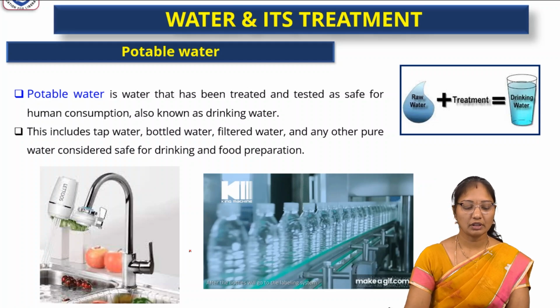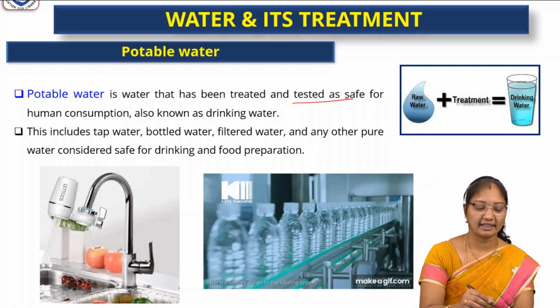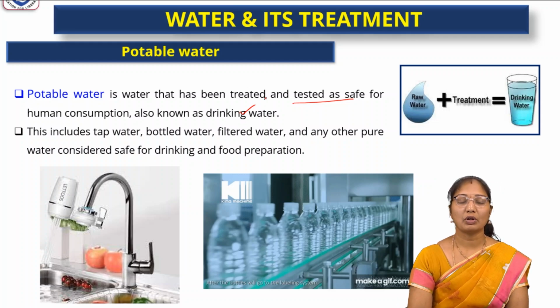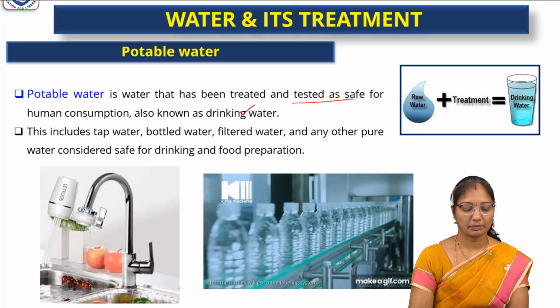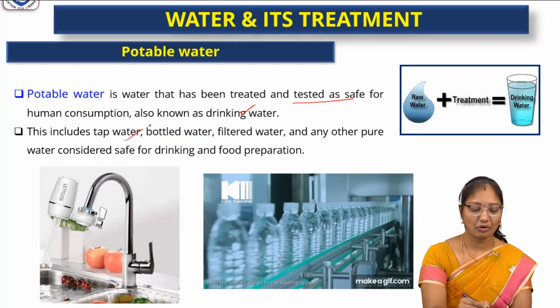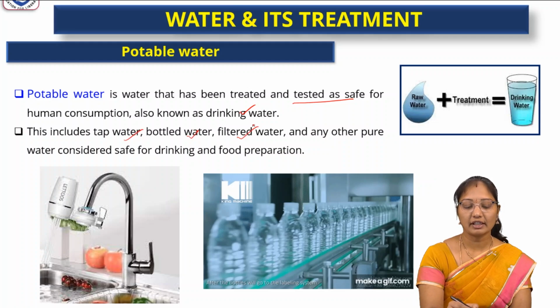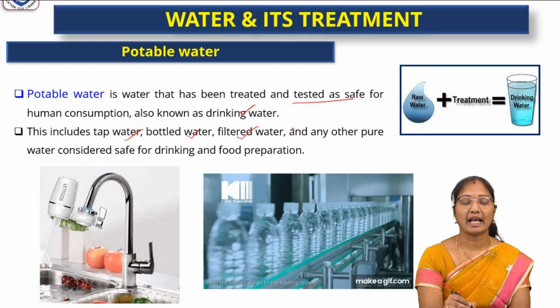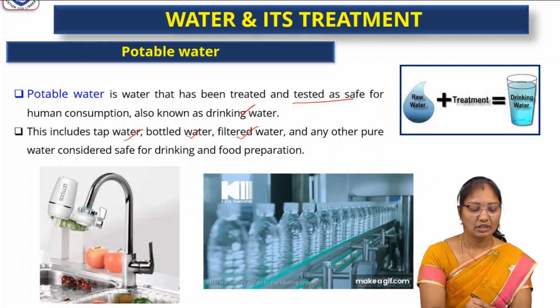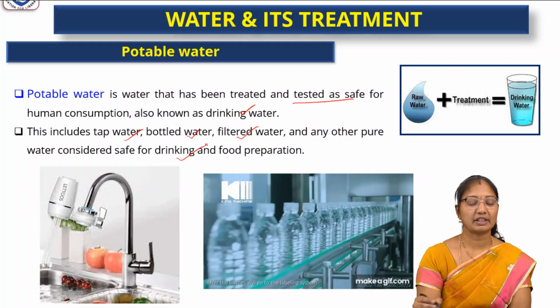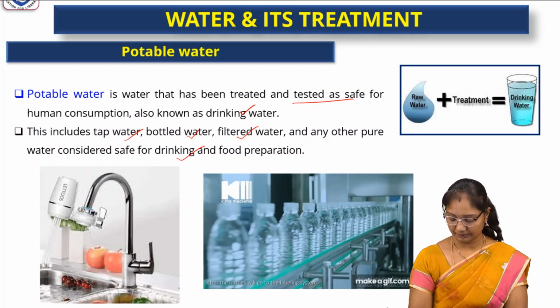So what is potable water? Potable water is the water which we take and which is tested as safe for human consumption. It is also known as drinking water. Drinking water which is tested and confirmed as safe for drinking purposes is called potable water. This includes tap water, bottled water and filtered water. Water filtered by any mode of filtration should be considered safe for drinking purposes, and other pure water is also considered safe for drinking and food preparation.